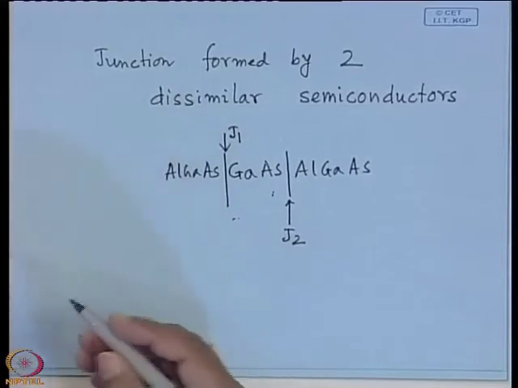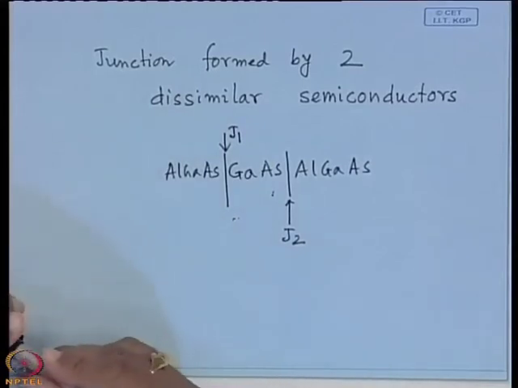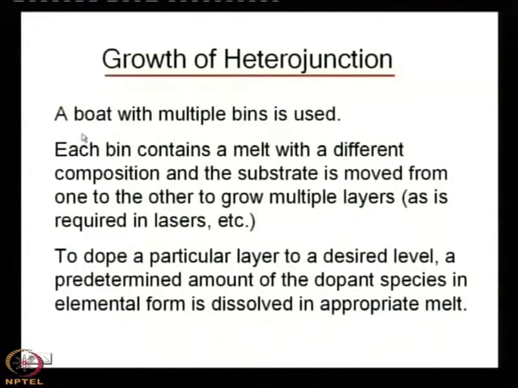So, if you want to make the heterojunction growth, then you see that multiple bins are used. Why multiple bins? In one bin you have to keep gallium arsenide plus gallium. In the second bin you have to place aluminum gallium arsenide melt.